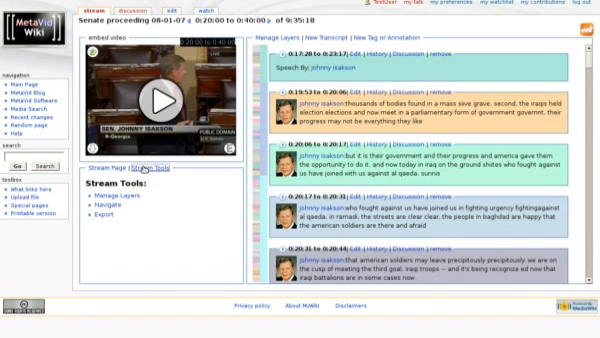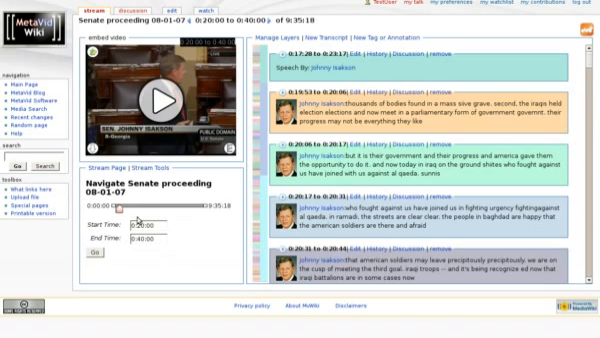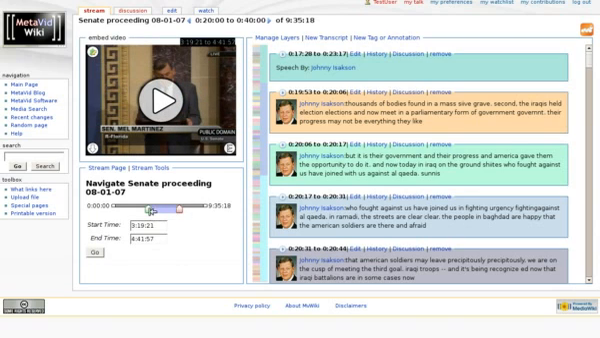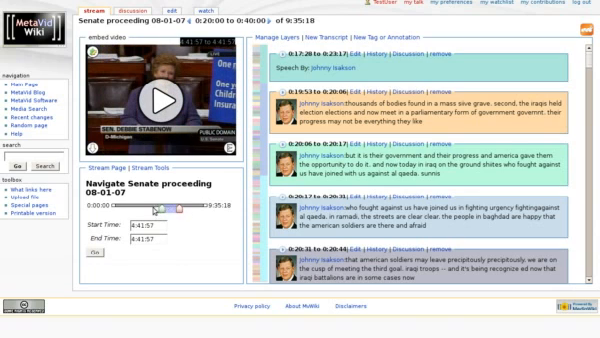There's stream tools for managing layers, which we won't go into, but enables doing translations or just separating different metadata layer sets. You can also navigate the whole stream here by jumping around with these little sliders, to get a feel for where you are in the stream. So that's the basic stream interface.